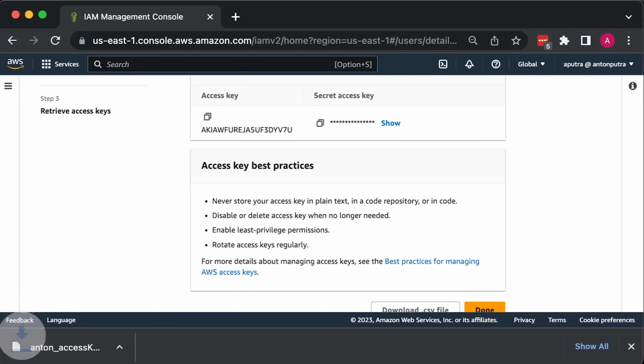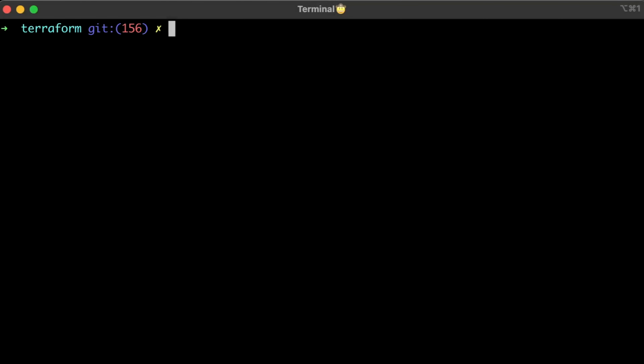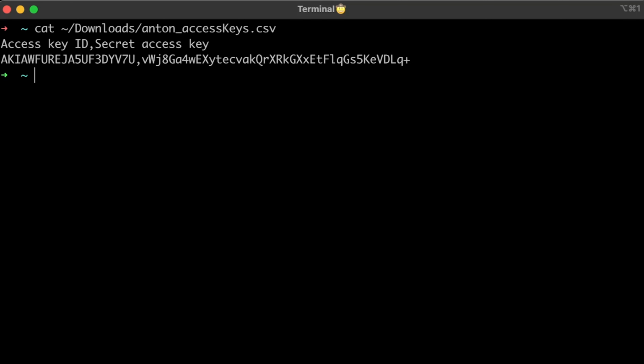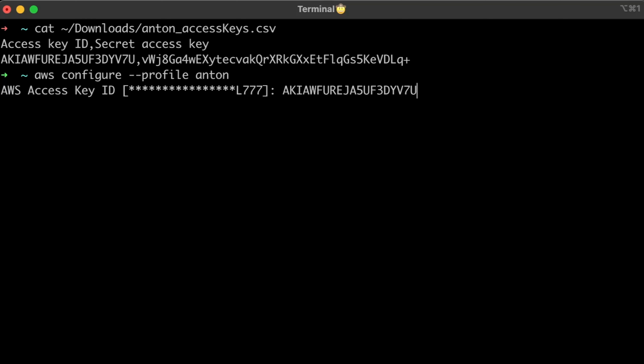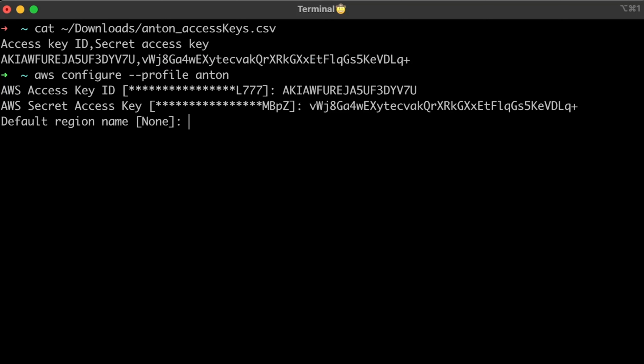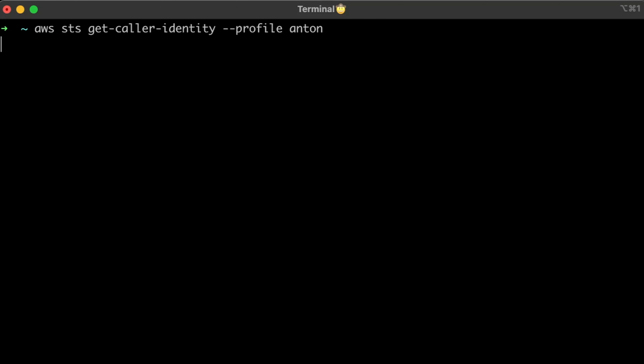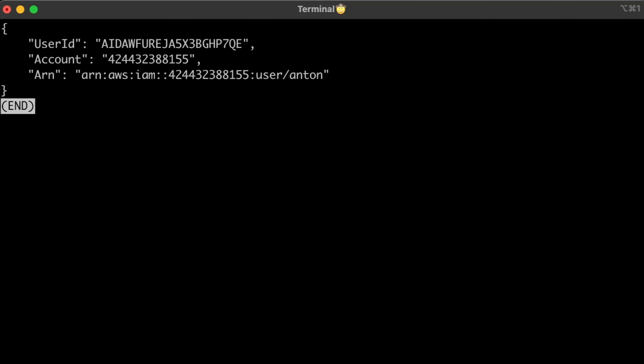Download credentials file. Before we attempt to use a new user, you can check if your current user has admin access to Kubernetes by running kubectl auth can-i with 2 stars. If the answer is yes, it means you have admin access to cluster. Now let's create a new AWS profile with new credentials from the user. Use AWS STS to check if the credentials are valid.